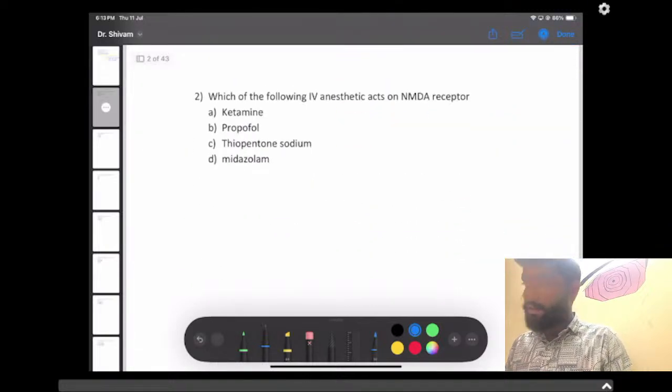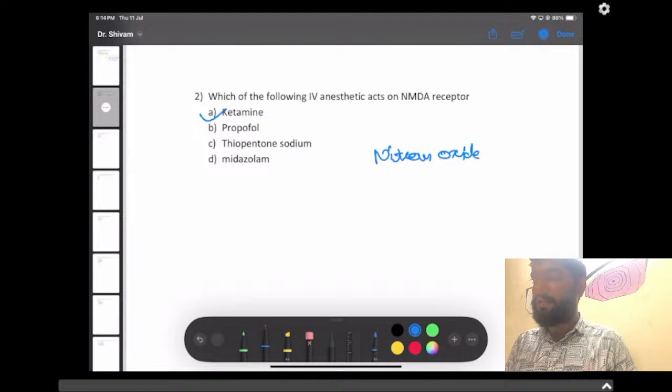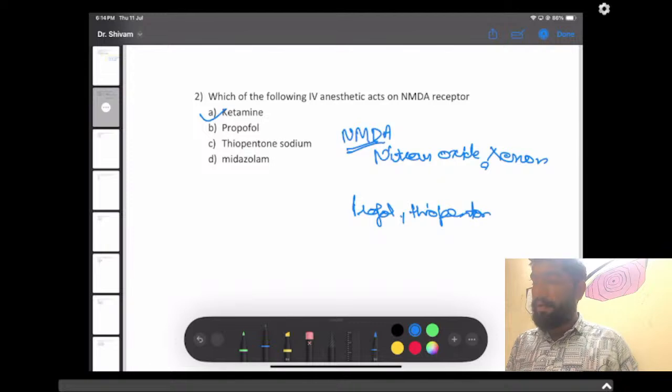Question number 7 was, which of the following IV anesthetics acts on the NMDA receptor? As we all know, there is only one IV anesthetic agent which acts on the NMDA receptor. The answer is ketamine. Other anesthetic agents which act on the NMDA receptors are nitrous oxide and xenon. Rest all, like propofol, thiopentone, and etomidate, act on the GABA receptor.